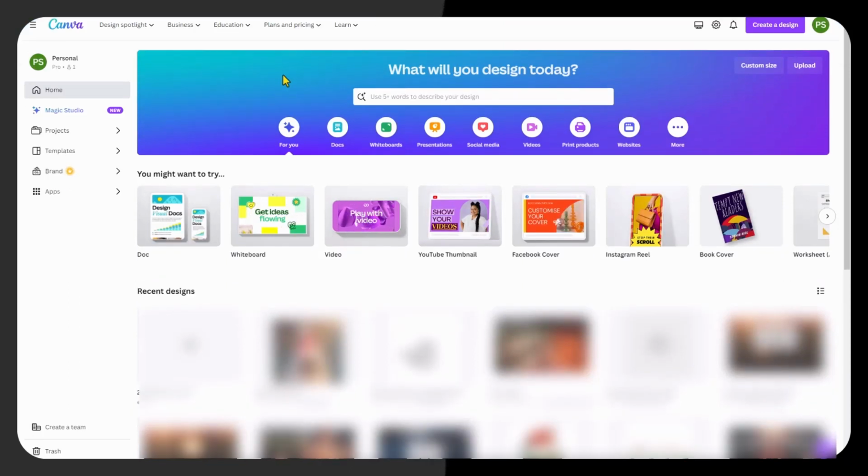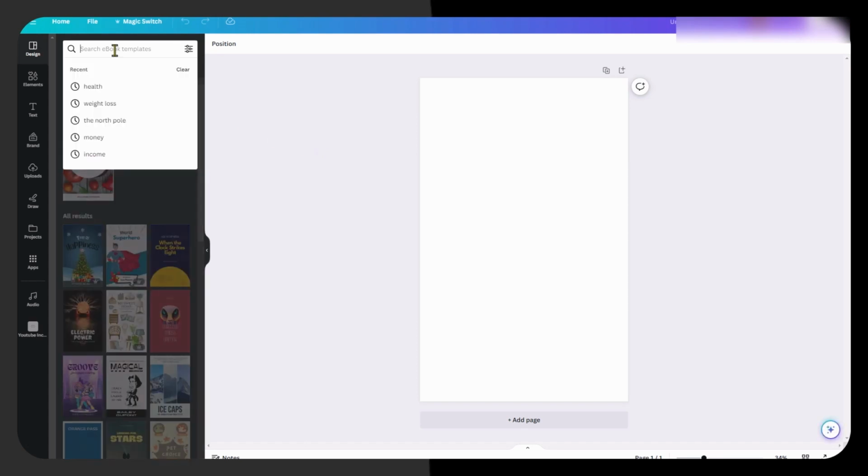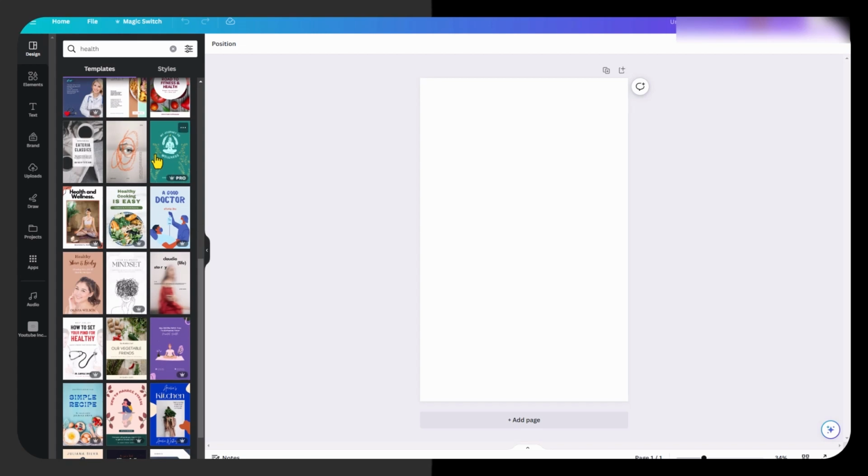So once you have your book content, then you need a book cover. And I've headed over to Canva, where I'm going to design a book cover. And this is a free software. There are paid options as well. So if we go to the top, the right hand side, and click create design, and in here we find book cover, that will open up another page where we have another search box on a book cover there. So we can put health and then scroll down and select one that we want to use. I like that one.